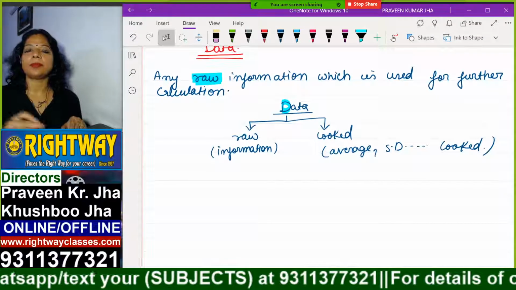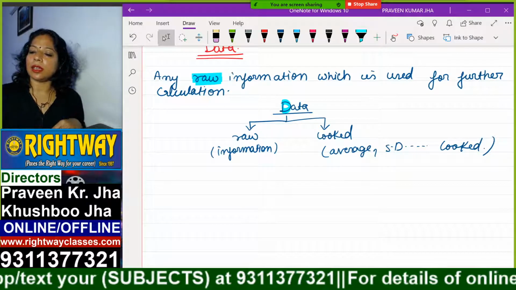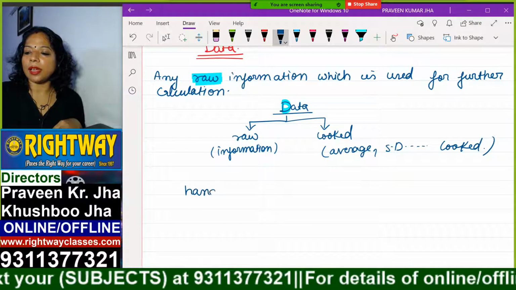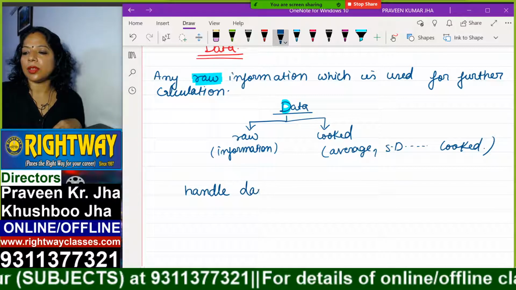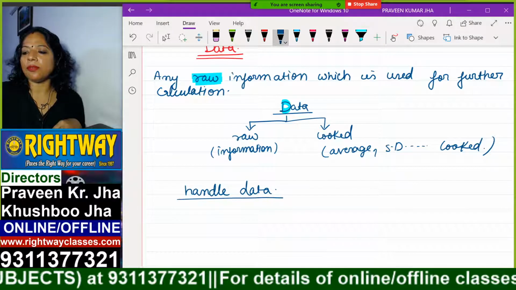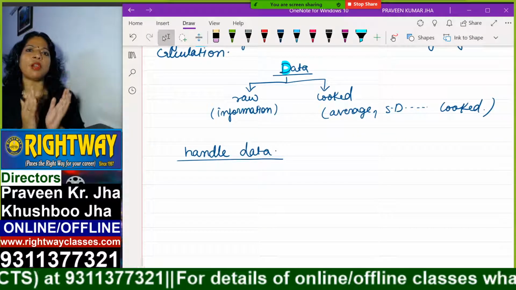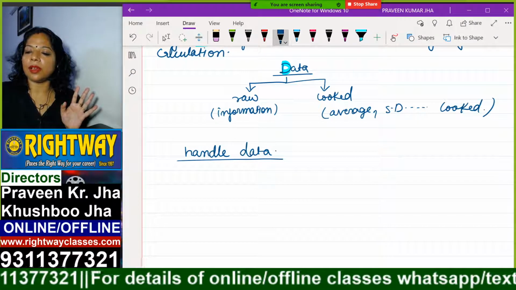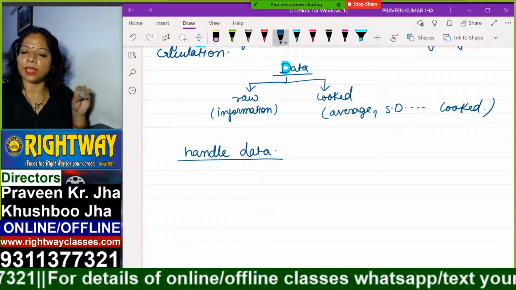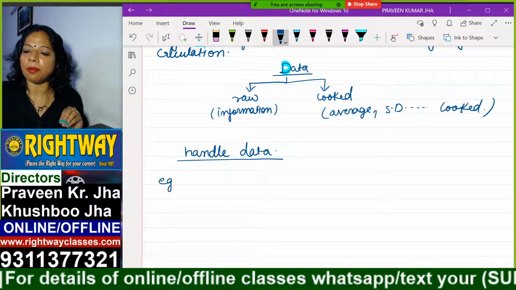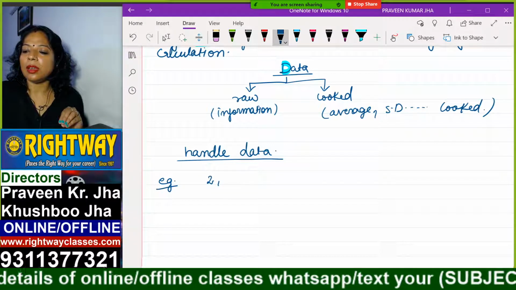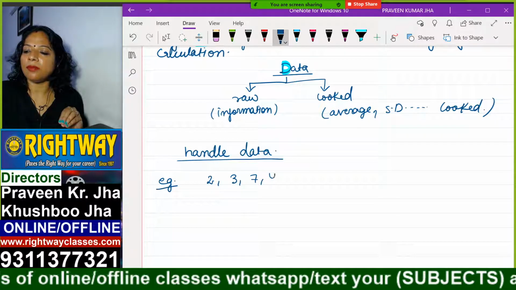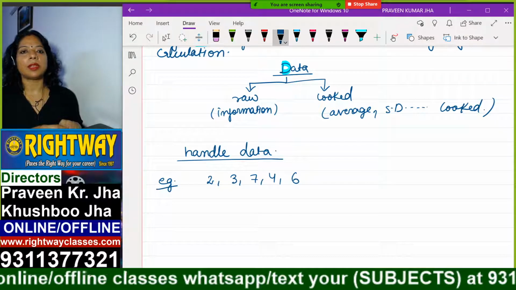Now see how to handle the data. Suppose we have a very small batch, only 5 students in a batch, and they have a number of pens, for example 2 pens, 3 pens, 7 pens, 4 pens, 6 pens.